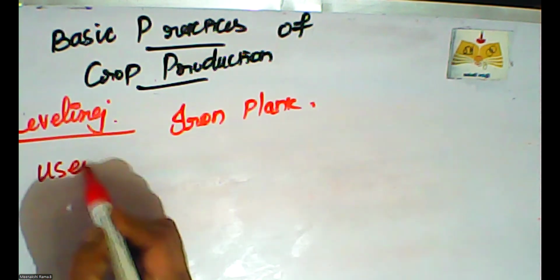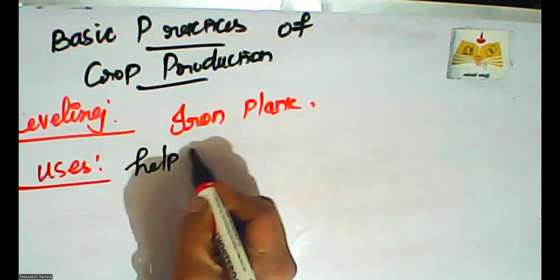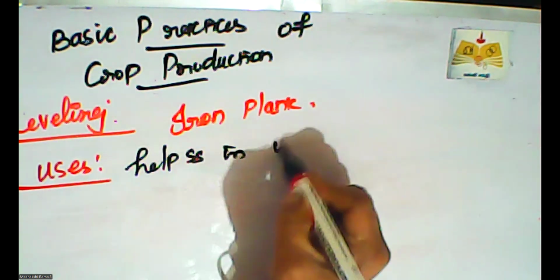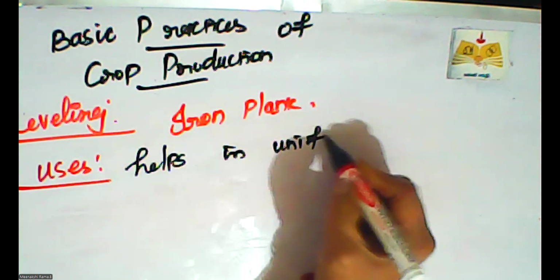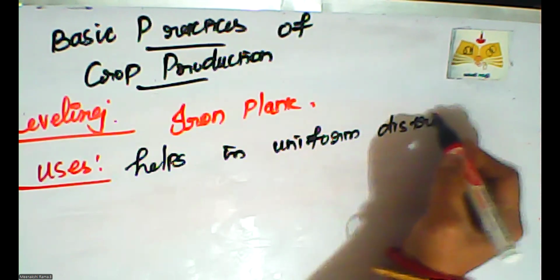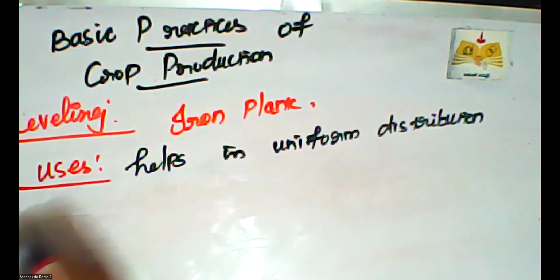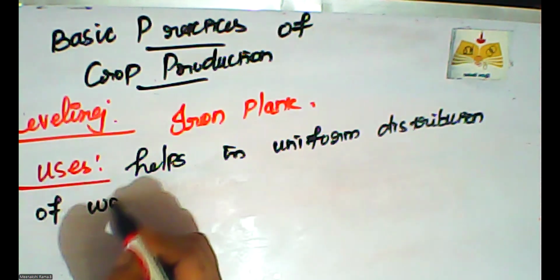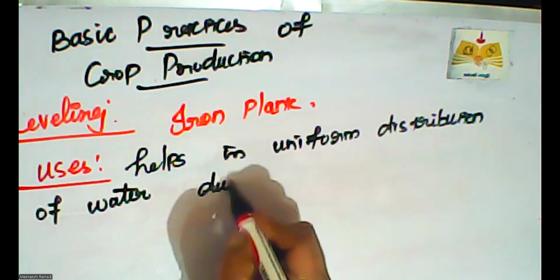What are the uses of leveling? Leveling helps in uniform distribution of water during the irrigation time.